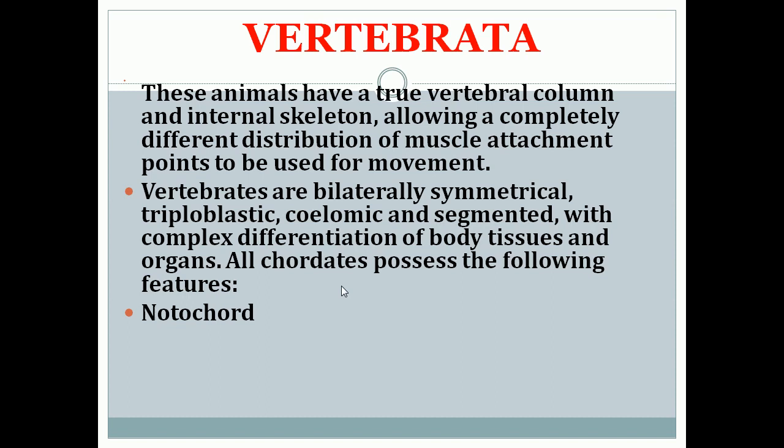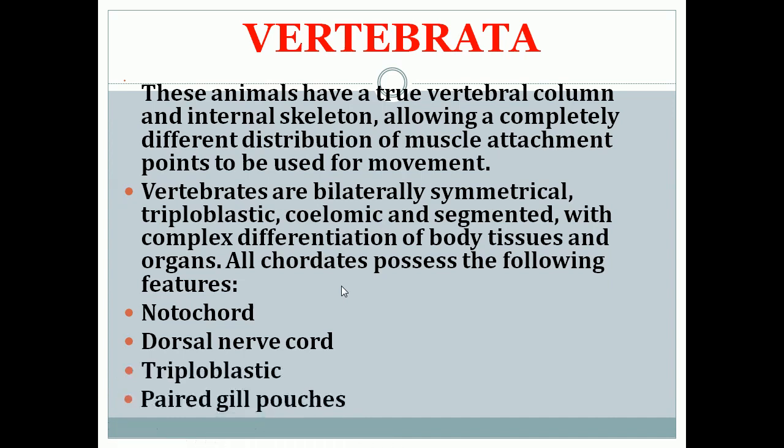An important feature of Vertebrata is that they have a notochord and dorsal nervous tissue, and they are triploblastic, and they have paired gill pouches. So these are about Vertebrata.